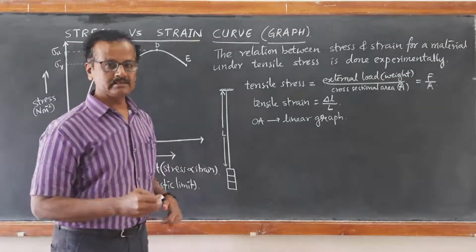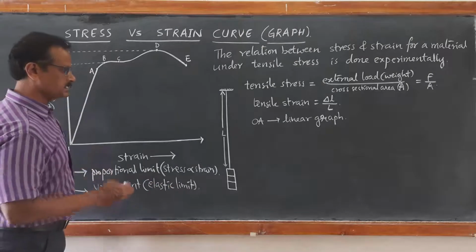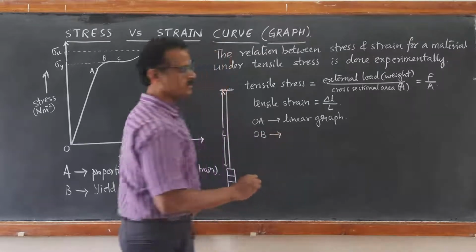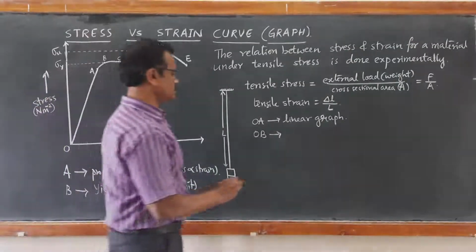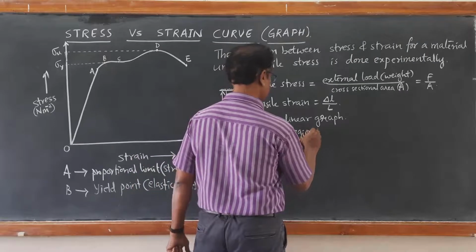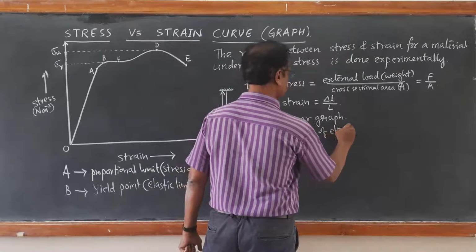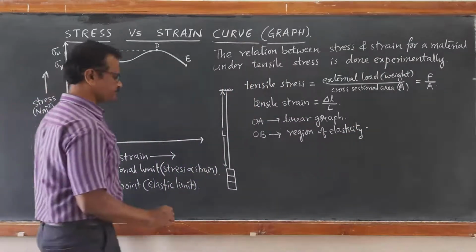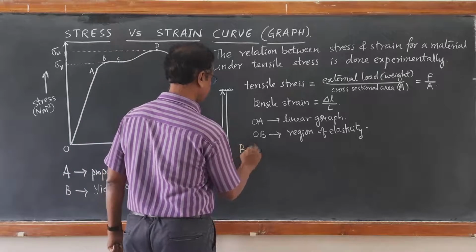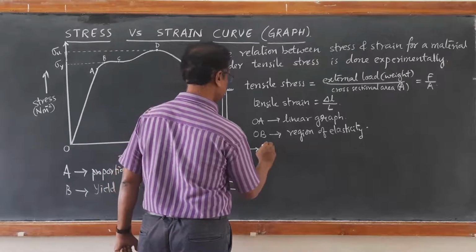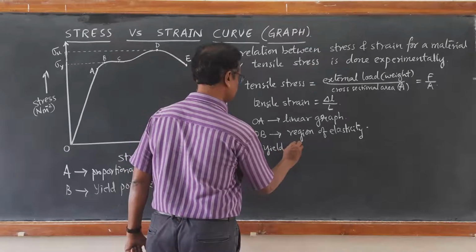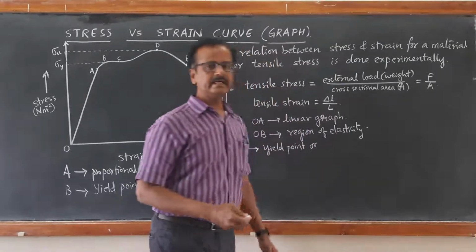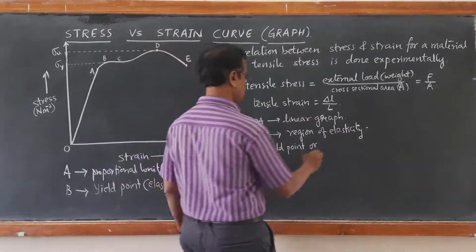This O to B defines what is known as the region of elasticity, and we define this point B as the yield point. B is called the elastic limit or yield point.